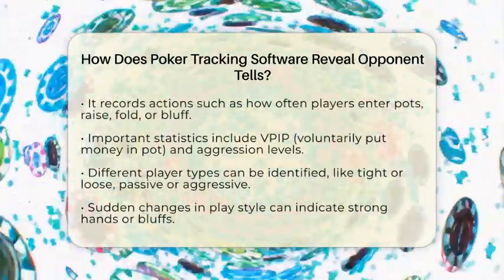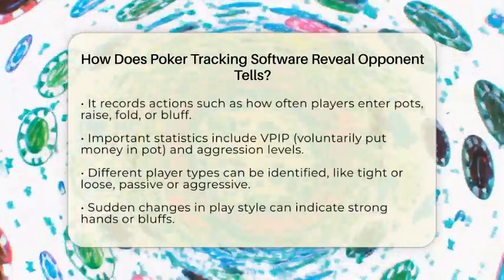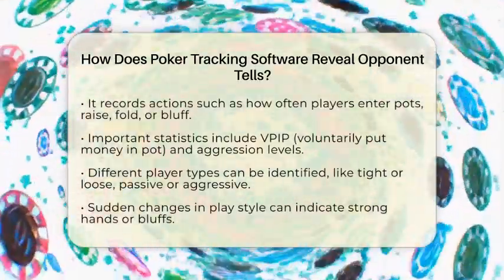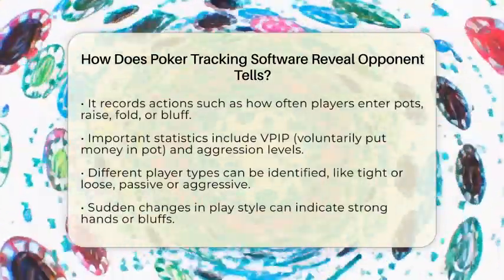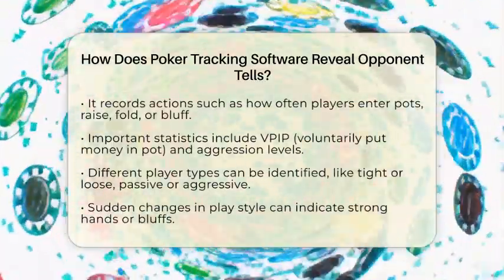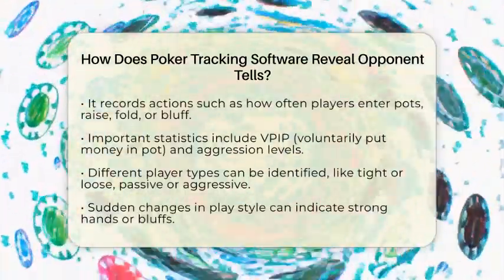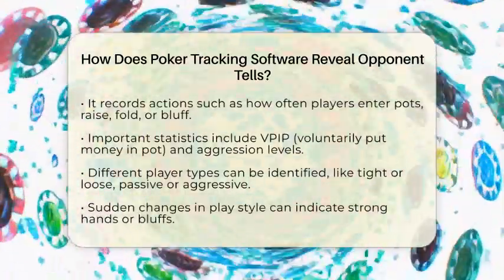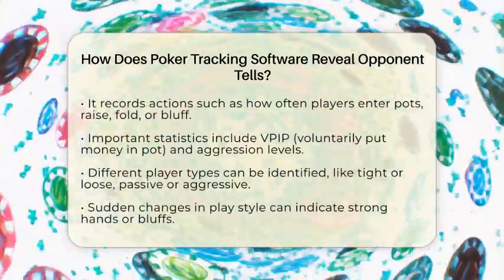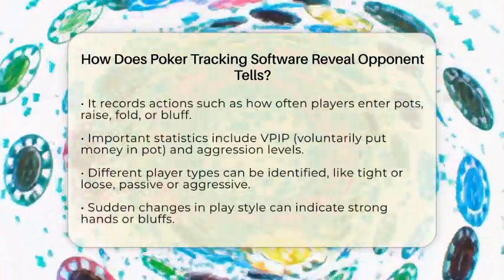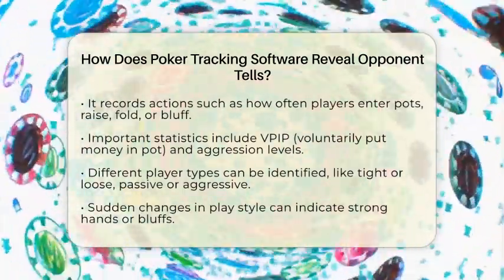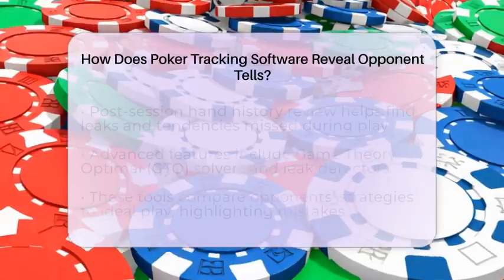For example, a player with a high VPIP, or voluntarily put money in pot percentage, and low aggression might be a cautious player who rarely bluffs. Conversely, a player with a high 3-bet percentage could be trying to take control of the hand aggressively. With this data, you can see patterns that might not be obvious just by watching their physical behavior.